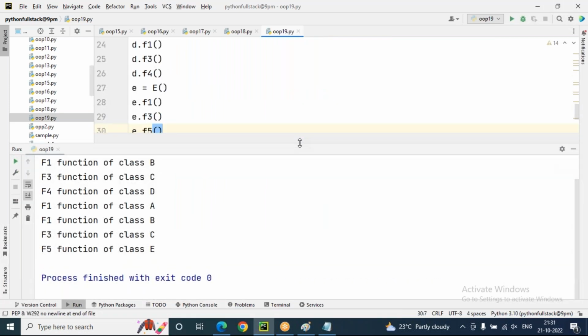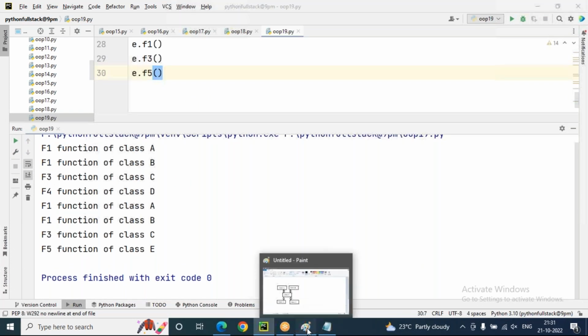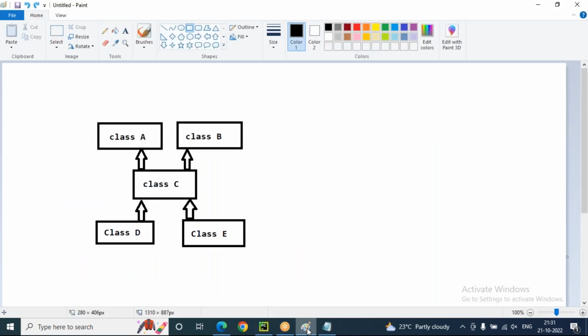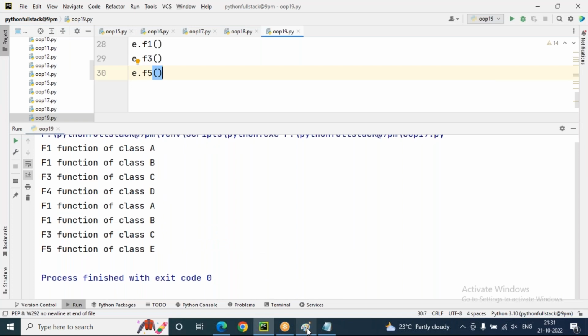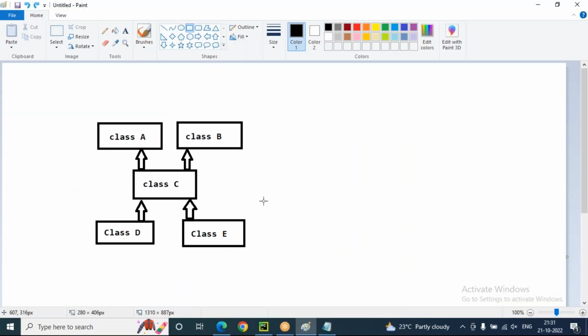Here I have included multiple, multi-level, hierarchical. And the other way is also possible, sir, multiple inheritance. That is the diamond shape mechanism, we can call it. So what is the diamond shape mechanism? We'll see. Let's see this other way also.